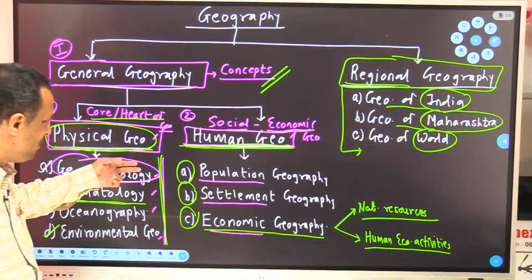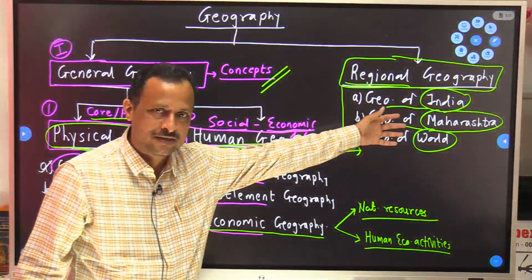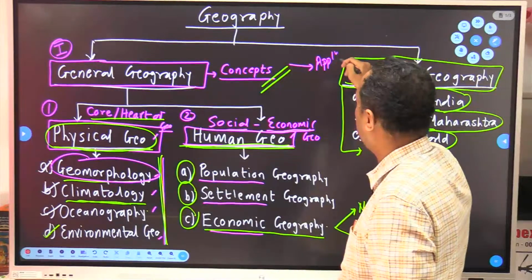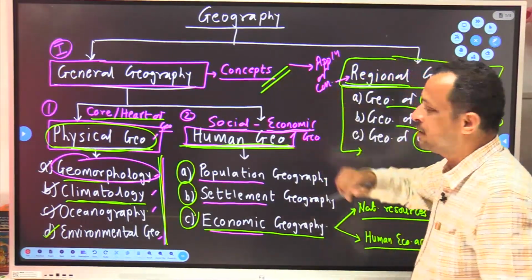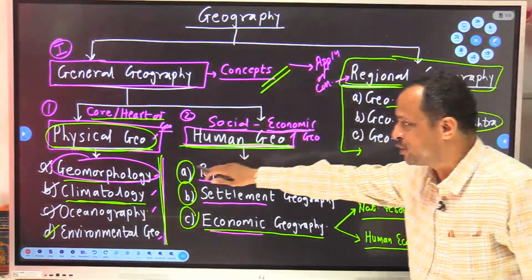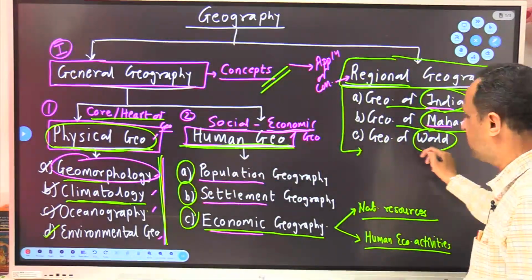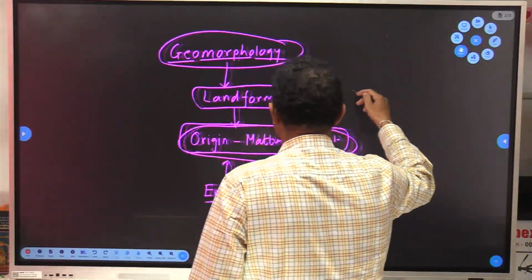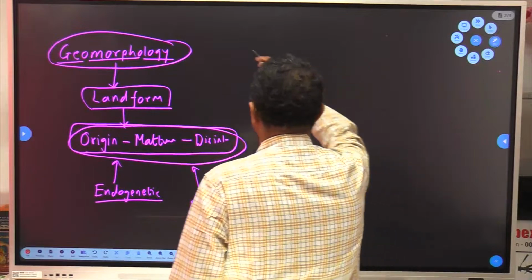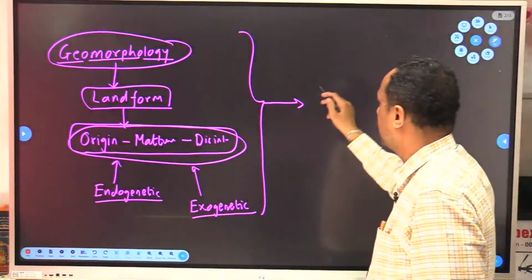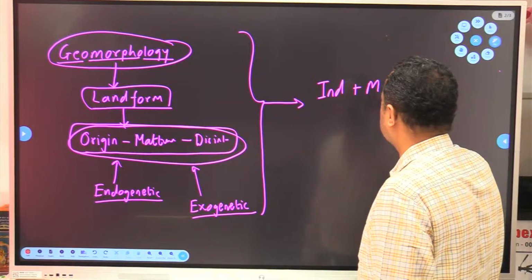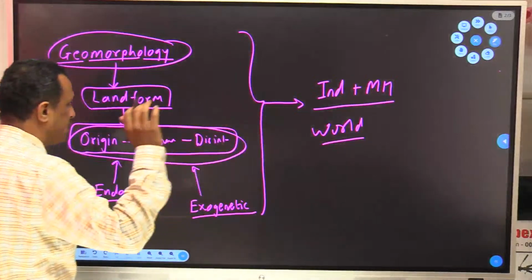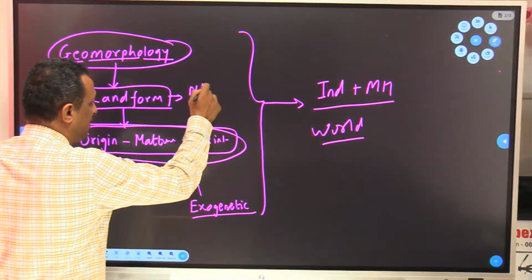Now this is done. What do we do next? Now we will connect this topic with this. Just now I told you, these are the concepts and this is the application of the concepts to a certain region. So we will apply concepts of geomorphology to India, Maharashtra, and the world. Once we study all these concepts, we are going to apply them to India, Maharashtra and the world. For example, among landforms there is one type, mountain.